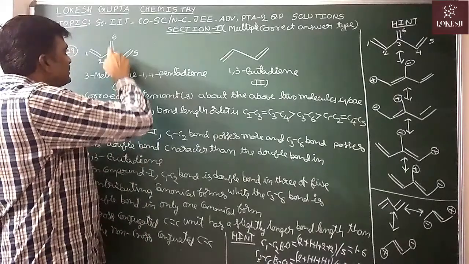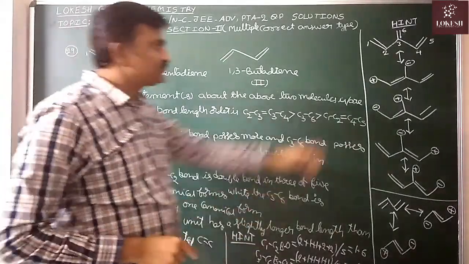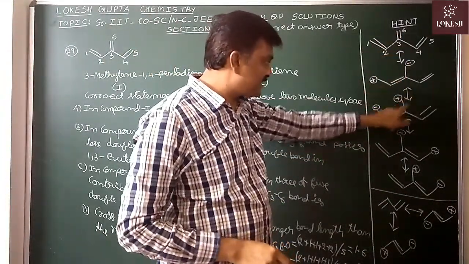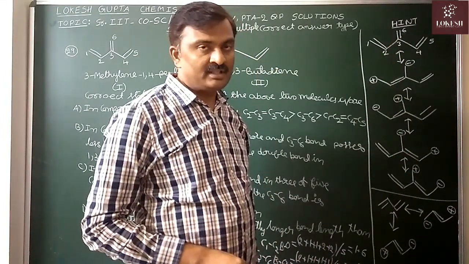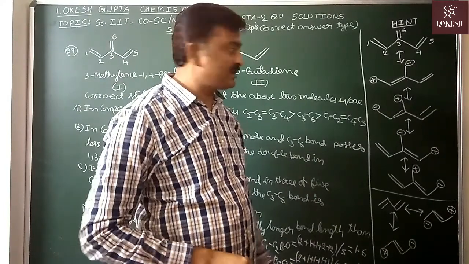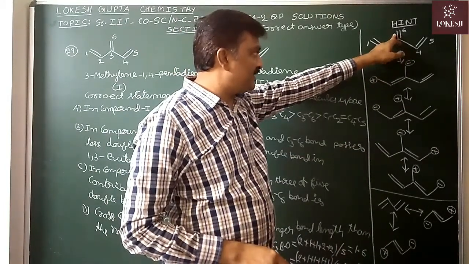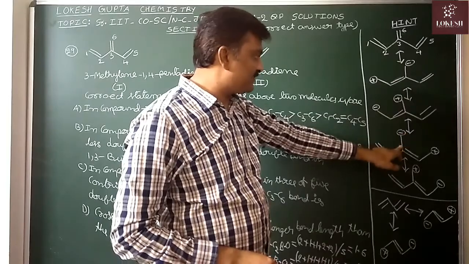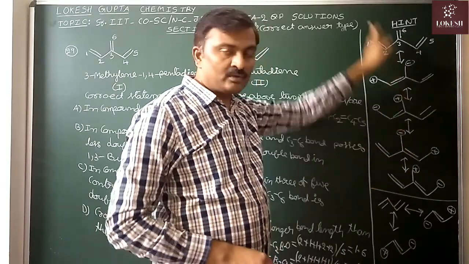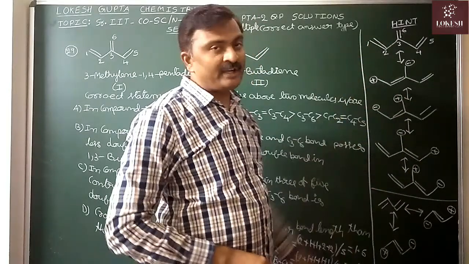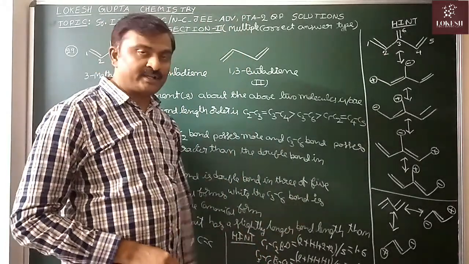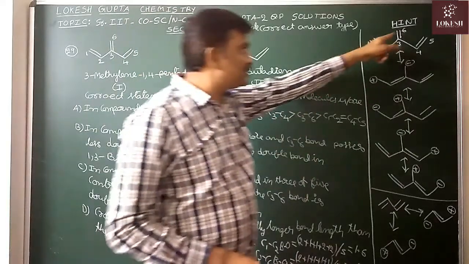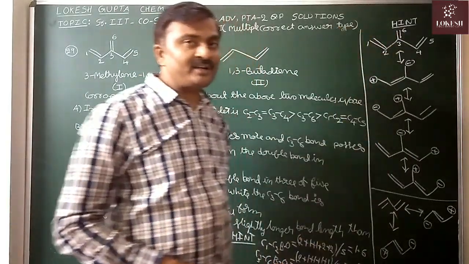Next, see this C3-C6 bond. Out of 5 resonance structures, in only one structure is double bond character there. What is the average bond order? 2 plus 1 plus 1 plus 1 plus 1, that is 6 by 5, so 1.2 is the bond order. In between these two double bonds, which double bond is longer?